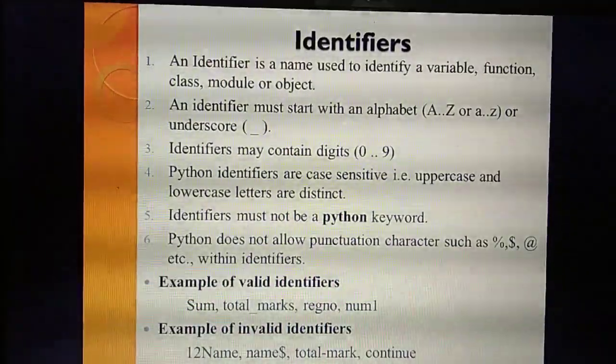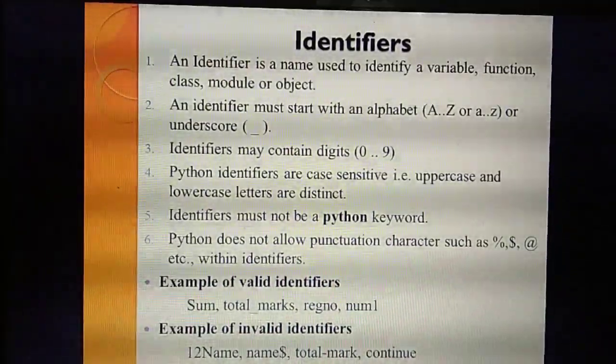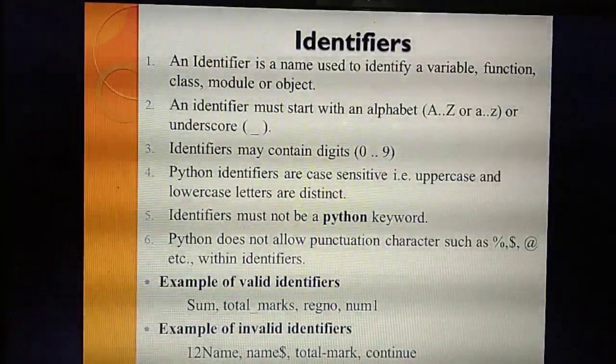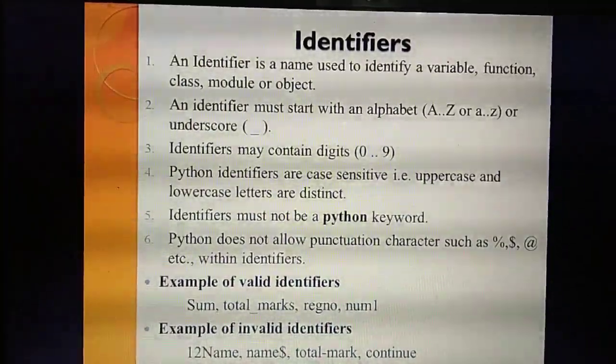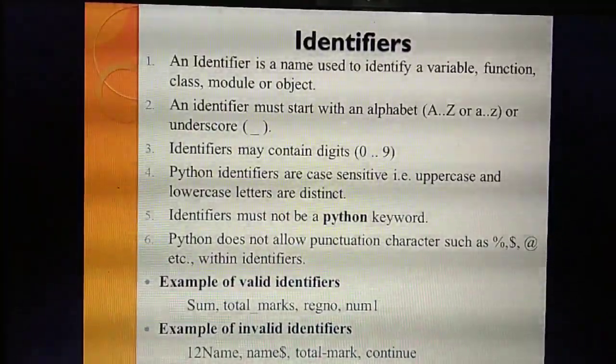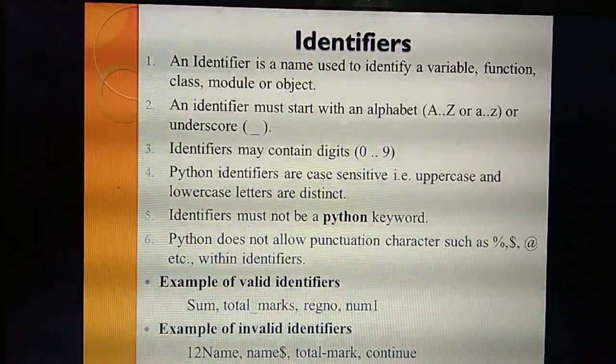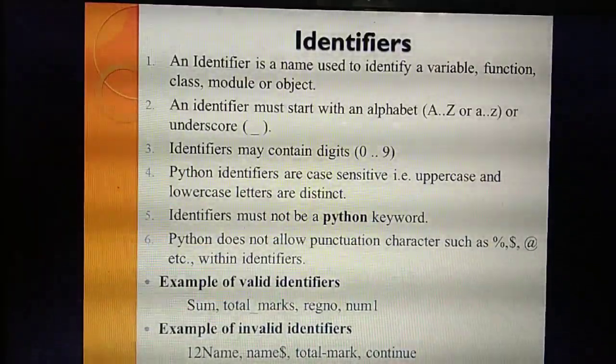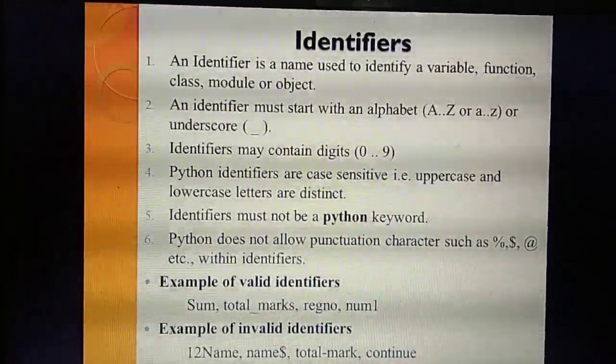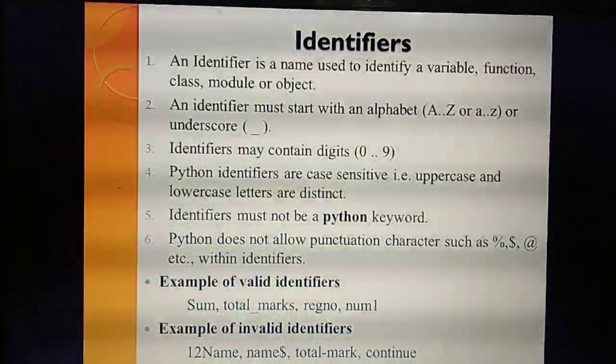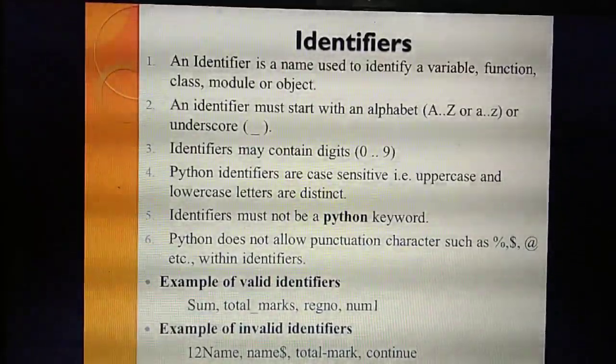So in programs, you have variable declaration, for example int a. That is called a variable declaration. Then function, void read data. That is a function. Class, class student. That is called a class.